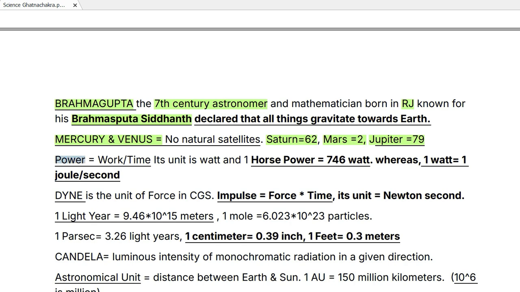Then power is basically work done per unit time, and its unit is watt. So 1 horsepower is 746 watt, whereas 1 watt is 1 joule per second. So 1 joule of work done per second, that is basically 1 watt.